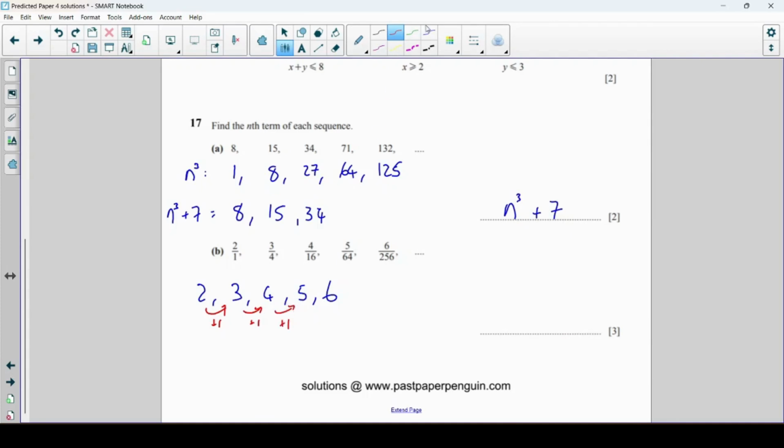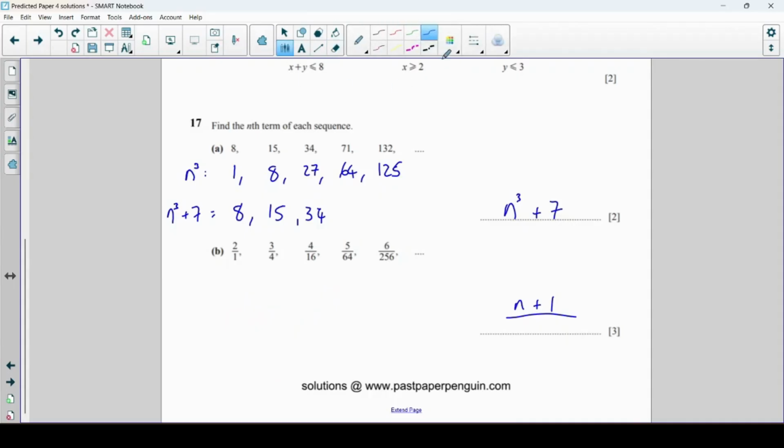That means it is like the 1 times table, so n. And all we're doing each time to the 1 times table is we're adding on 1. So the sequence for these top numbers is just n plus 1. So we've got those top numbers done.